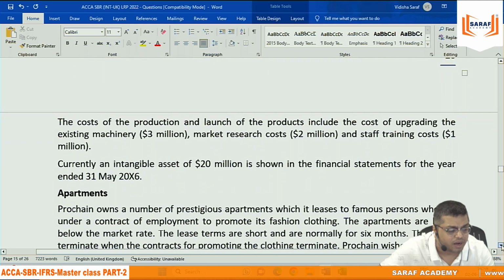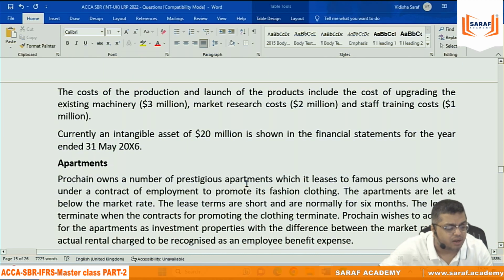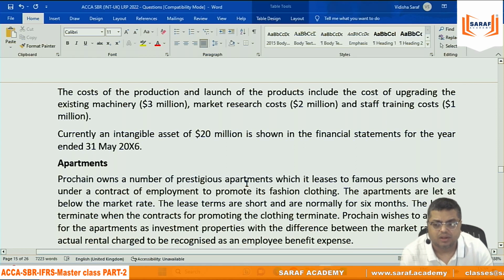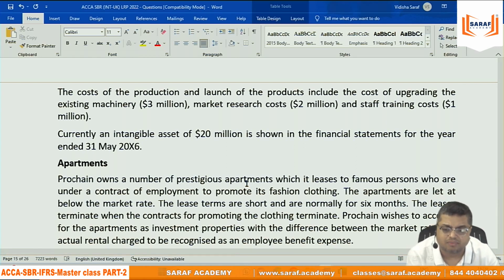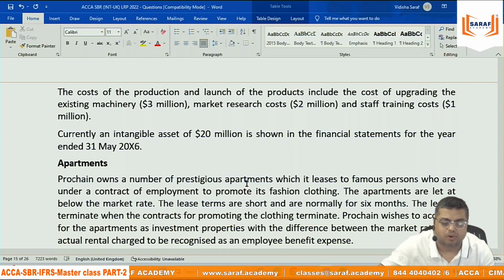They are talking about R&D expenses. The cost of the production and the launch of the product include cost of upgrading the existing machinery, market research cost, and staff training. The cost of production and launch of products. Which one?